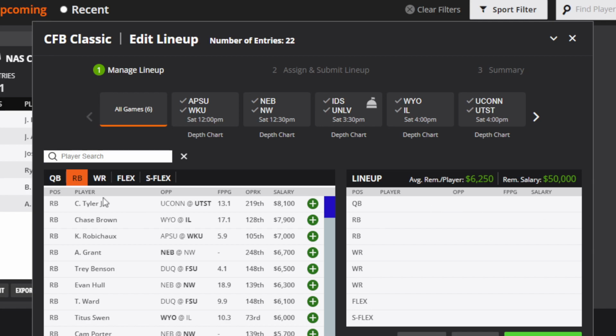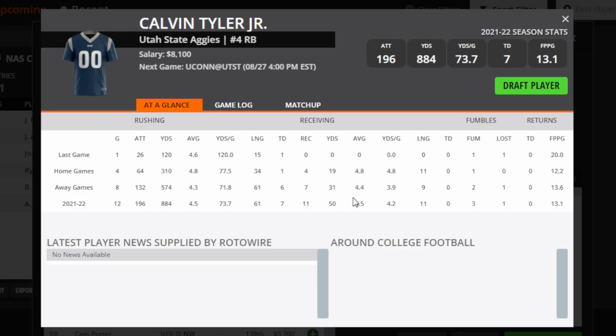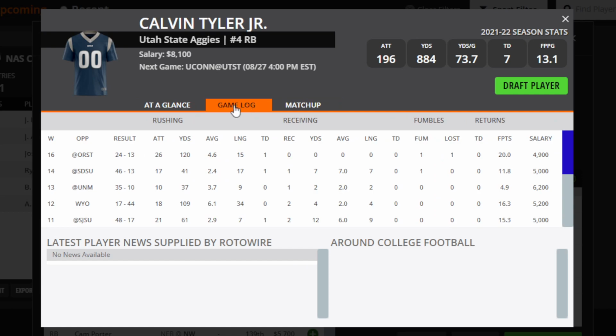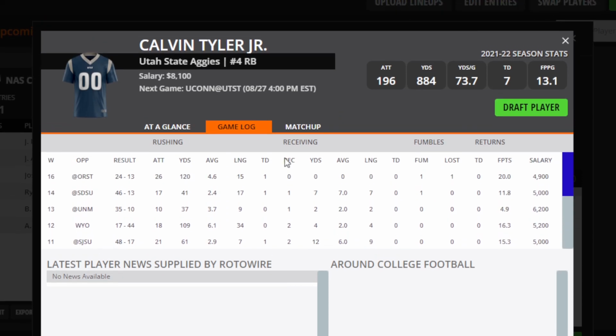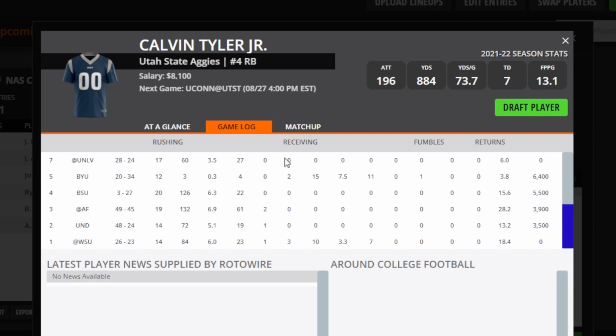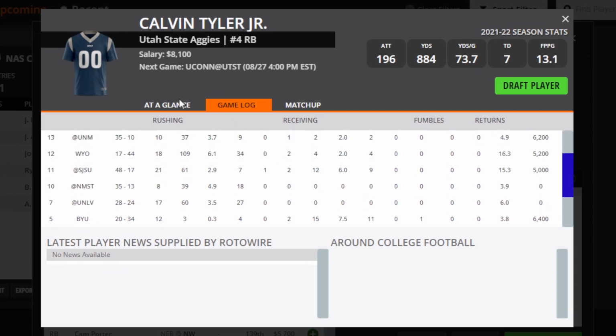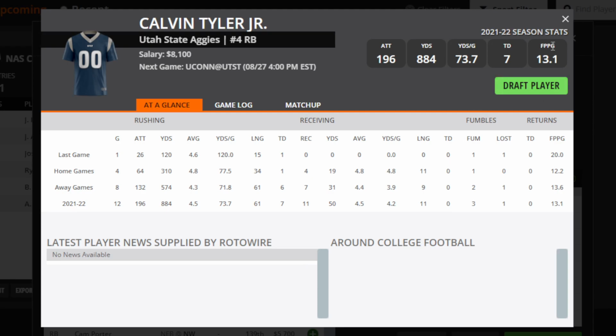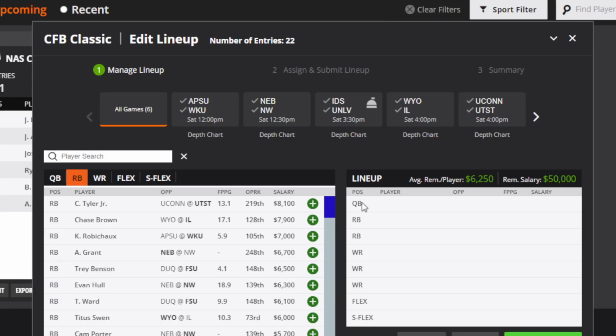So my top overall running back is Calvin Tyler Jr. He ran for 884 yards last season with 7 touchdowns. He's playing for Utah State, and they're set to score some points, and so we definitely like what he has, potentially from a running perspective, and he does run the ball quite a bit, so we pretty much like him, and he's going to be my top running back for the day.